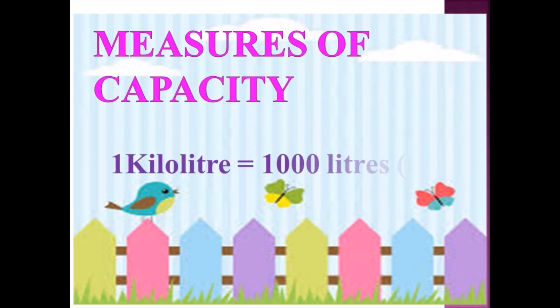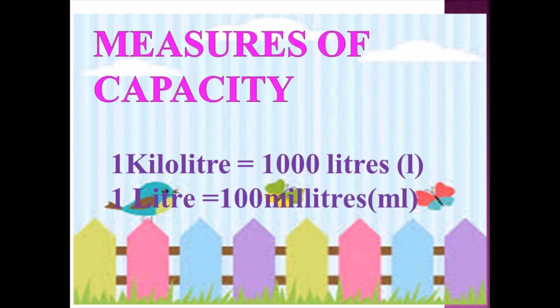1 kiloliter is equal to 1000 liters. 1 liter is equal to 100 milliliters. Children, you have to remember this chart as well for the measurement of capacity. 1 kiloliter is equal to 1000 liters, and liter is denoted by small l. 1 liter is equal to 100 milliliters, and milliliter is denoted by small ml.